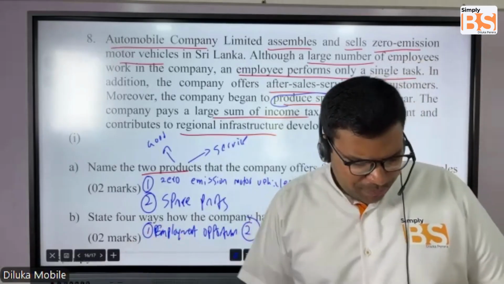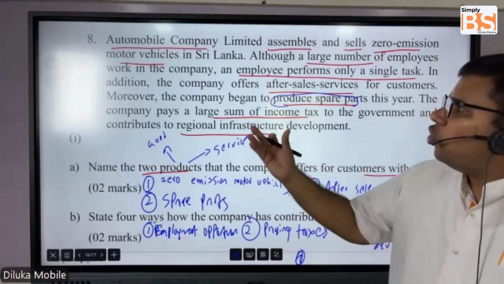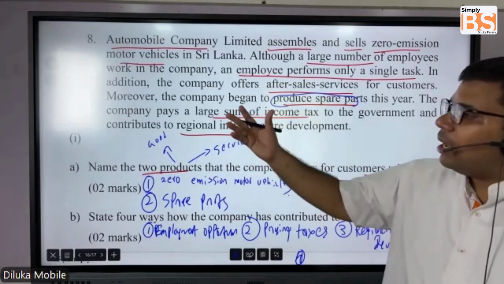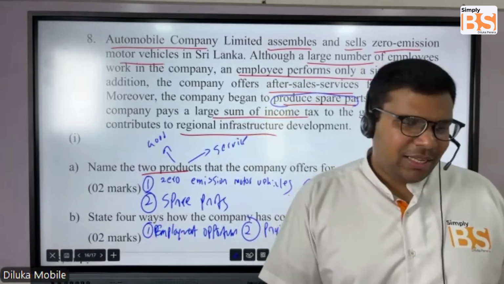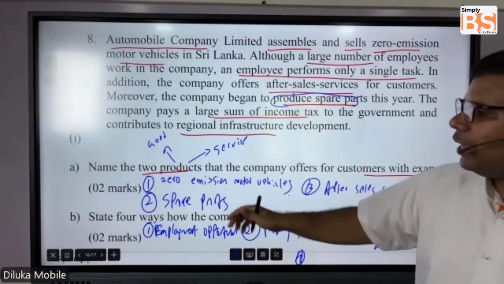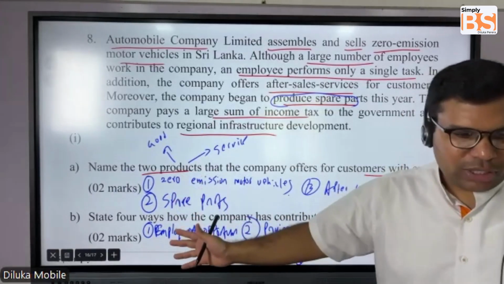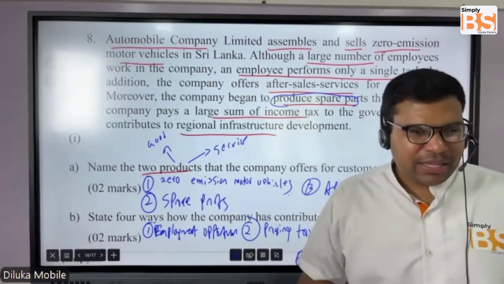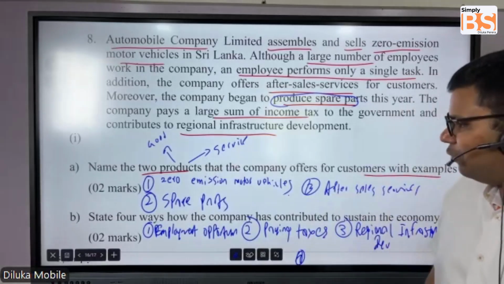Another answer could be that, at the end of the day, automobile companies are satisfying the needs and wants of people when it comes to their transportation needs. You can write that answer also. Any answer you can write. Fine, good. So look, students, how I got full marks for these two questions simply by getting the answer points from the description given. Simple as that. So follow the same thing.